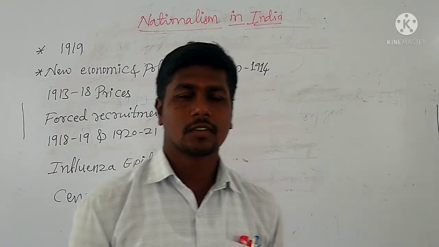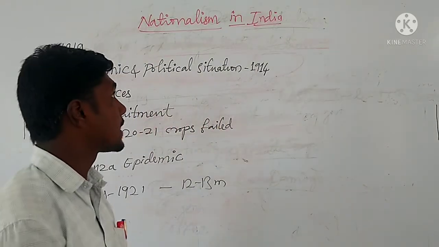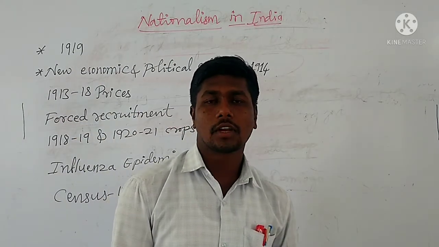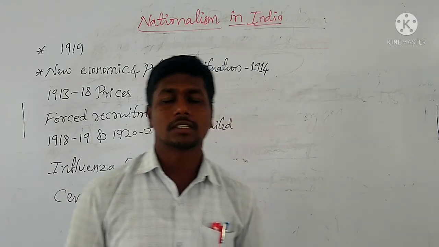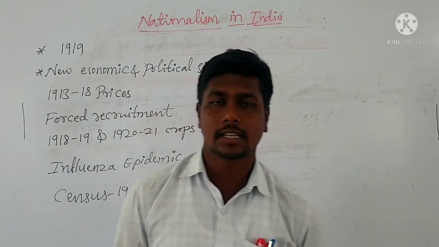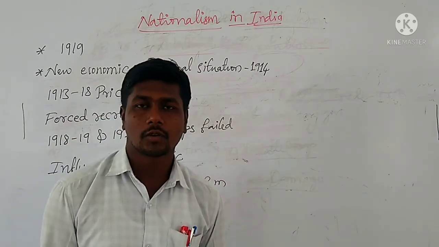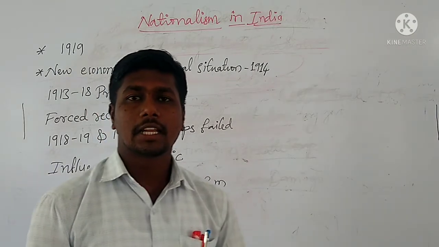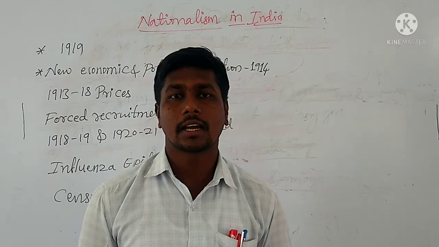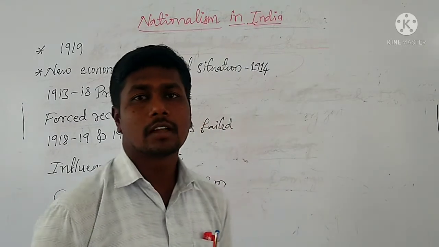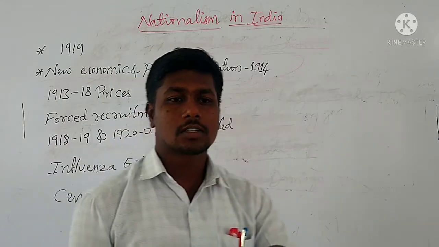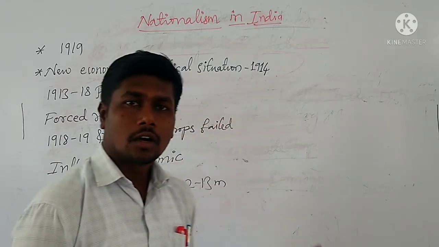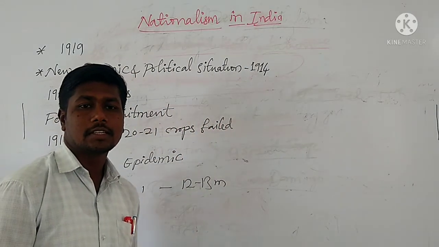In the last class, we started the second chapter in the history section, Nationalism in India. We have already finished the introductory part of this lesson, and I have told you what we mainly learn here: the non-cooperation movement, the civil disobedience movement, the Rowlatt Act, Salt Satyagraha, and the Quit India movement, concentrating overall on the role played by Mahatma Gandhi. So we learn about all these things in this chapter.